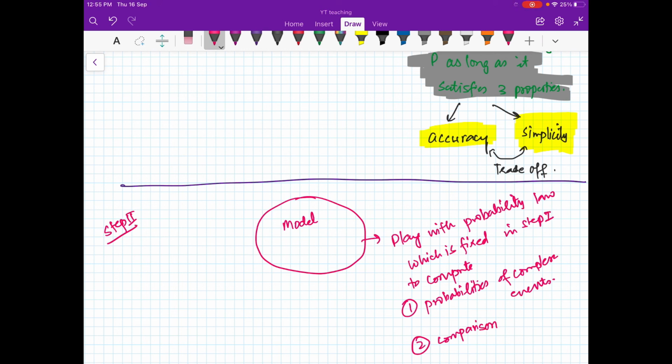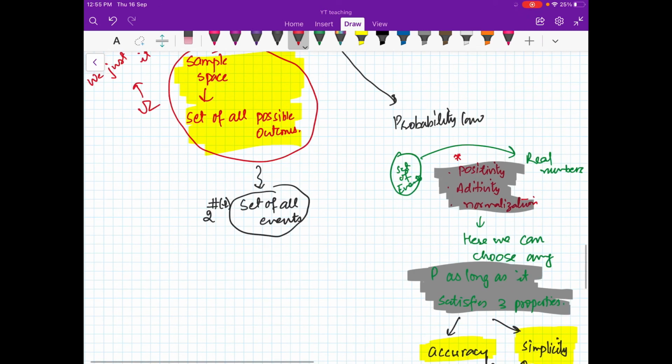But having fixed the probability law, there is no ambiguity in this step, because we are just doing the calculations. The calculations may be complex depending on your probability law, but otherwise nothing here is ambiguous. The only ambiguity is in deciding what your probability law is.